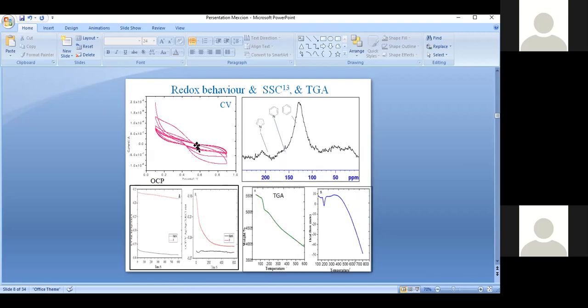And further we studied the redox behavior. Then we ran the cyclic voltammetry at a scan rate of 0.1 millivolt, for 5 cycles. The capacitance is also stable. There is no capacitance fading. Then there is confirmation by solid state NMR. After 100 ppm, aromatic peaks appear.